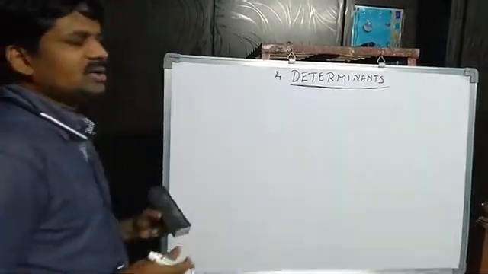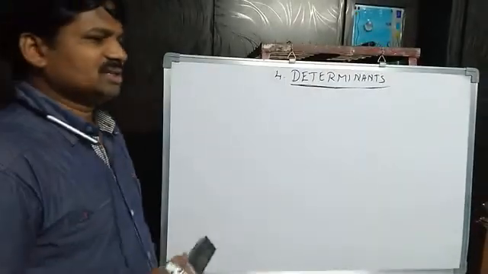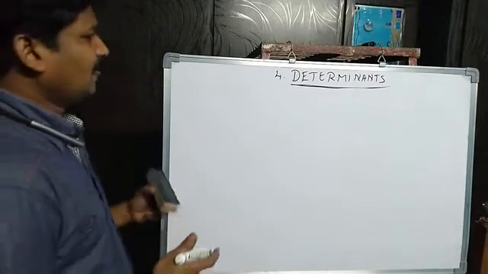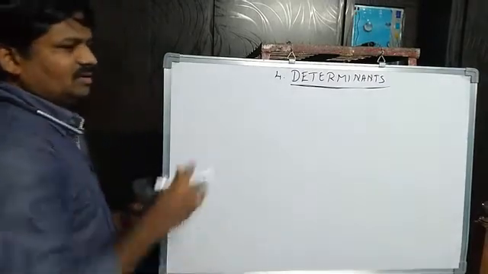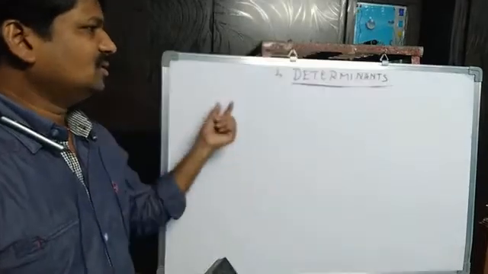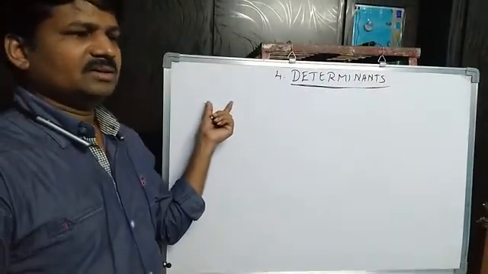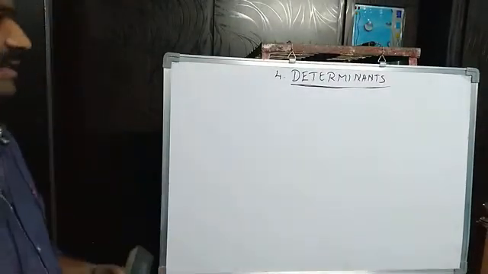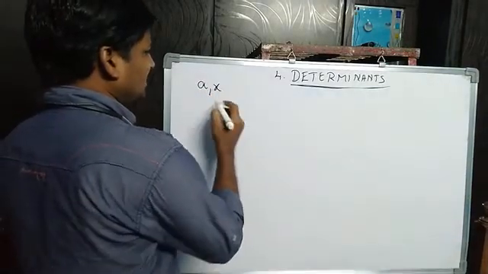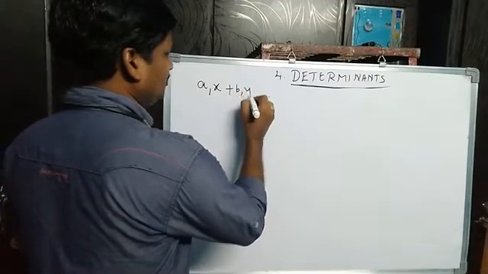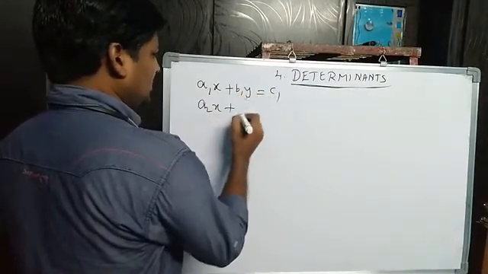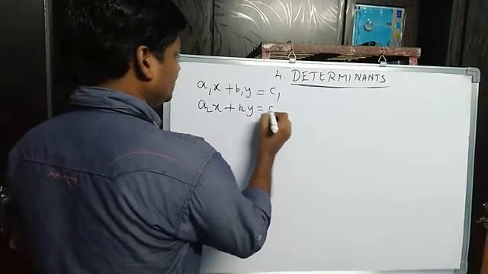So before that, last year, in the sense in first year, you already learned about straight lines. Yes or no? Straight lines. So just now, for understanding and defining determinants, I am going to discuss for 5 or 10 minutes what straight lines are. Just to see, one straight line I am taking: A1x plus B1y is equal to C1. Next, A2x plus B2y is equal to C2.